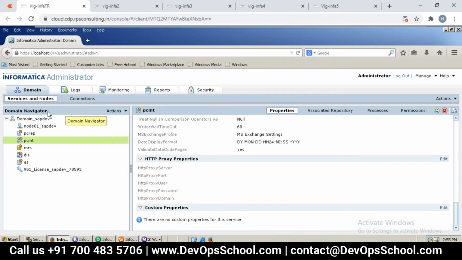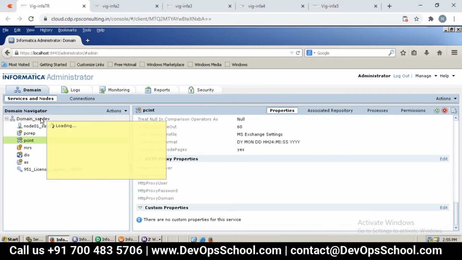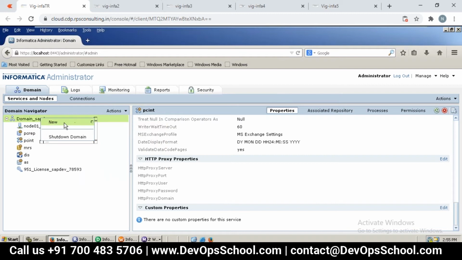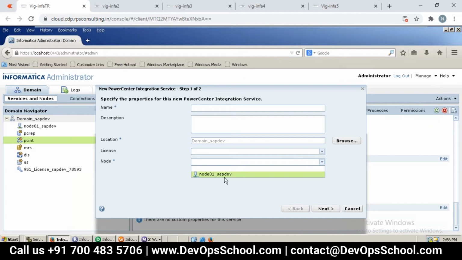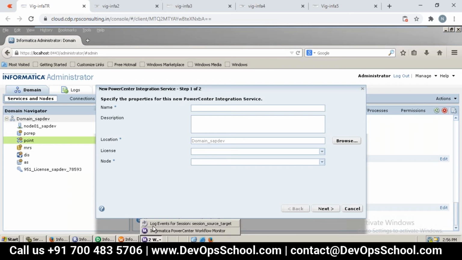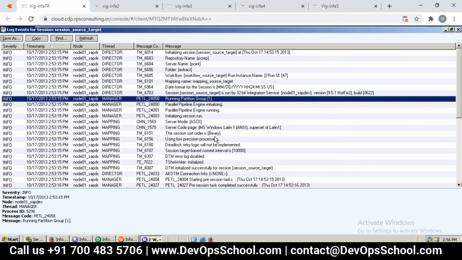For example, when you try to add or create a new service, let's say a new PowerCenter Integration Service, I'm trying to talk about it one by one with reality. Can you see here? Node. This is a node, which is what we call single node configuration. So that is what we see as part of the log file, and that's what we call partition one. I think yesterday in theory I talked about the logical node and the corresponding partition. So partition group one here.